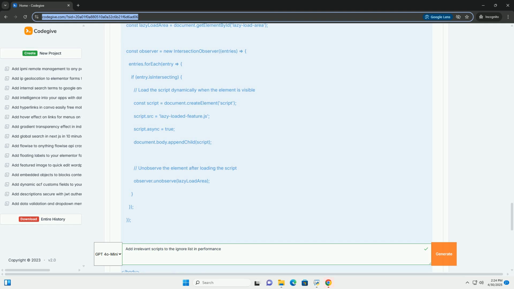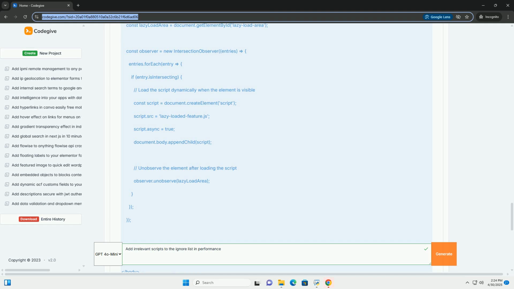3. Handle intersection changes in the callback. entry.isIntersecting, a boolean indicating whether the target element is currently intersecting with the root, viewport. entry.target, the target element that is being observed. observer.unobserve(entry.target), stops observing the target element. This is useful if you only want to load the script once. 4. Implement the load script function. As shown in example 3, this function dynamically creates a script element, sets its src attribute, and appends it to the document.